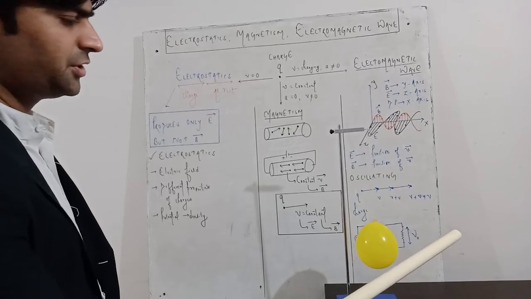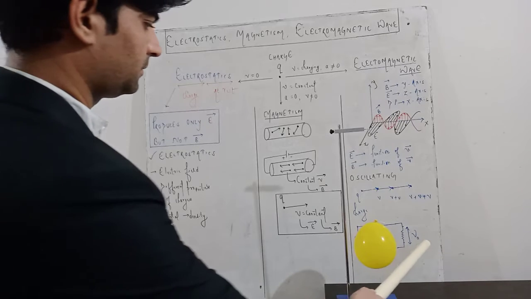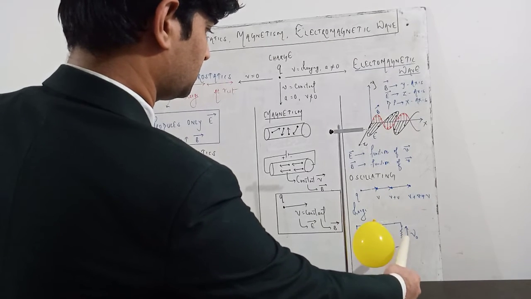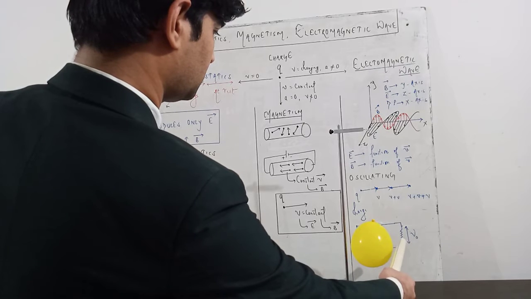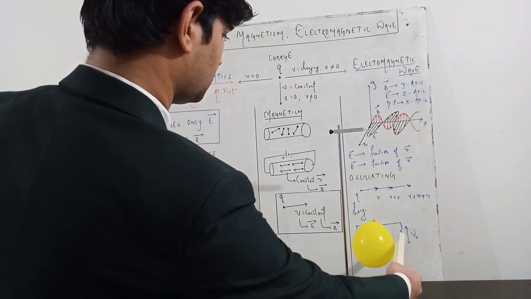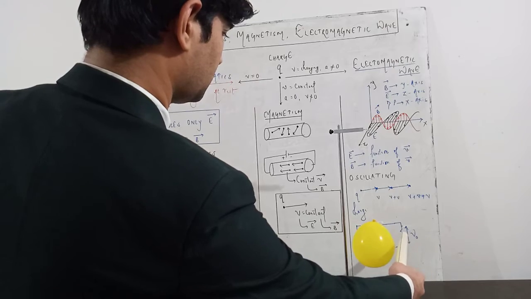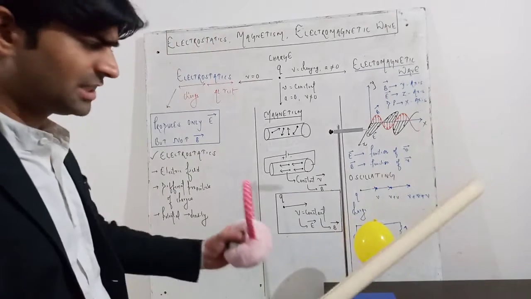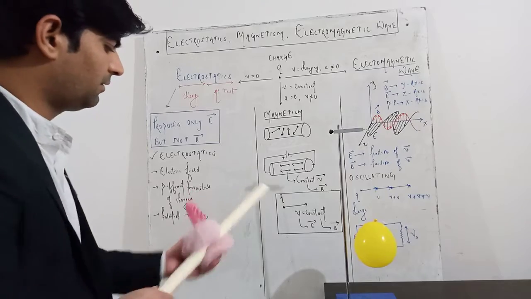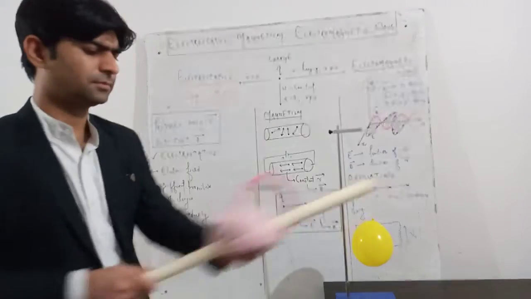Just observe the change in position of the balloon. A very little movement takes place towards the rod. I will try to get it more charged.